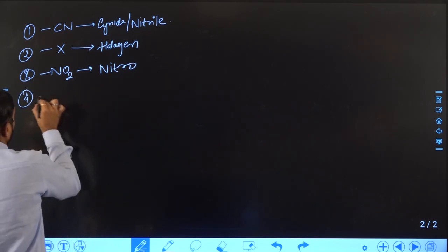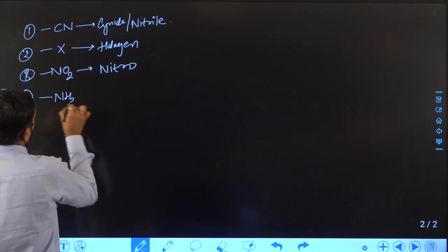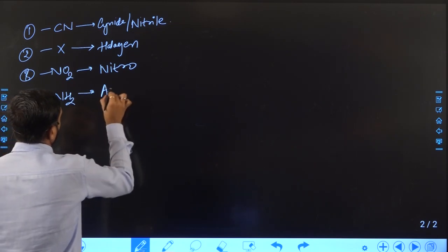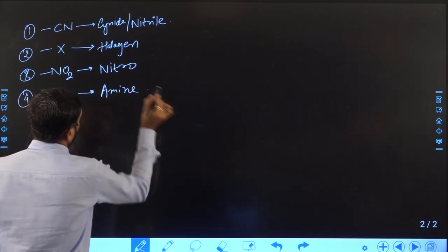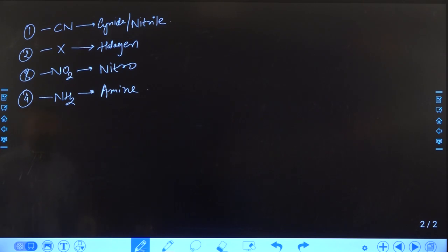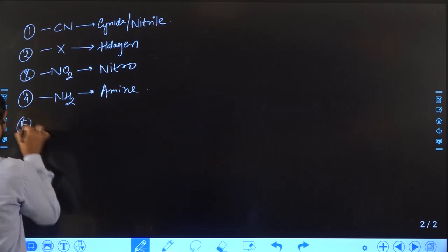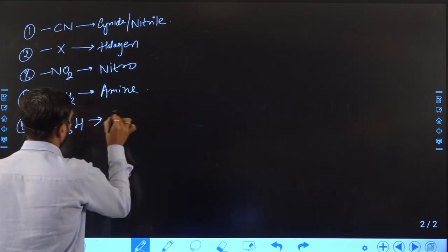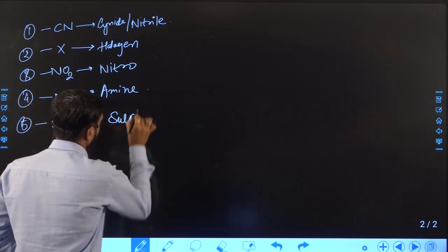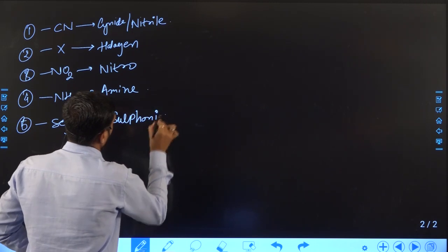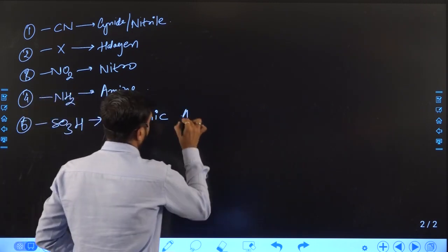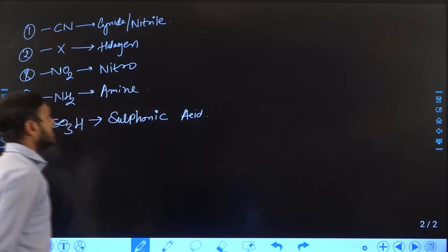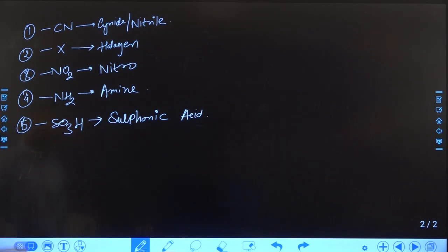Fourth one is NH2. NH2 is nothing but amine. Fifth, SO3H, is known as the sulfonic acid functional group. So this is how we can classify other than oxygen.